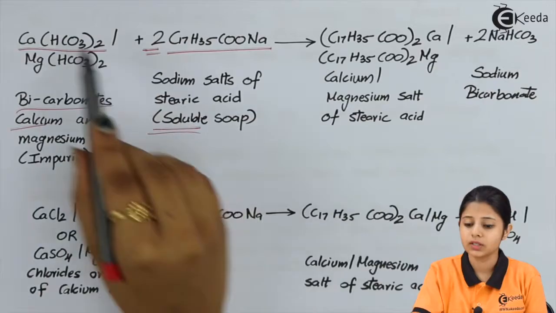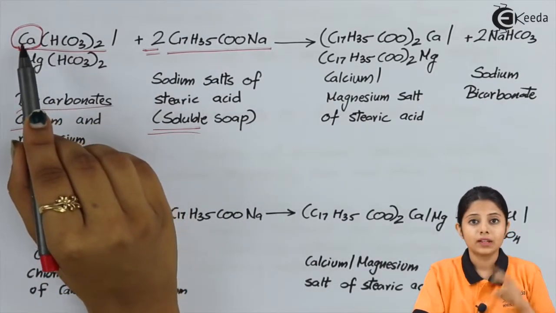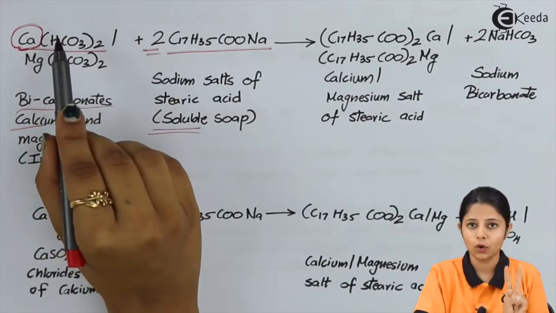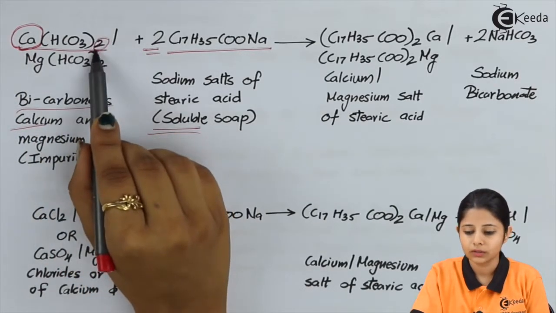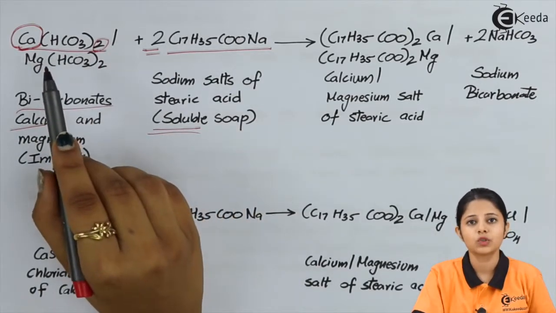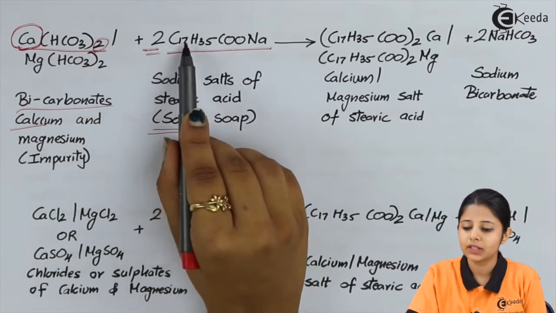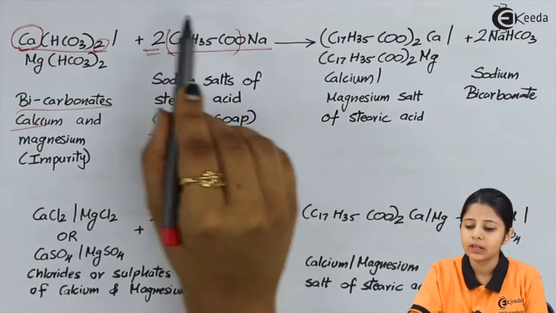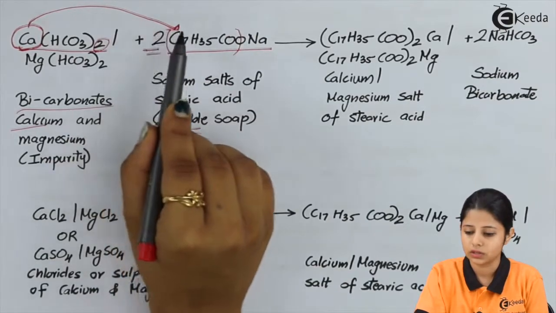What happens over here is this Ca has a valency of 2. Ca always has a valency of 2. Even Mg has a valency of 2. Because it has a valency of 2, it needed 2 of HCO3. Now, if we are removing HCO3 out of it, it will need something else which will also have a valency of 2. That means over here we have taken C17H35COO. This entire stuff we'll take and we will attach this stuff to Ca, or we'll make Ca get attached to this.